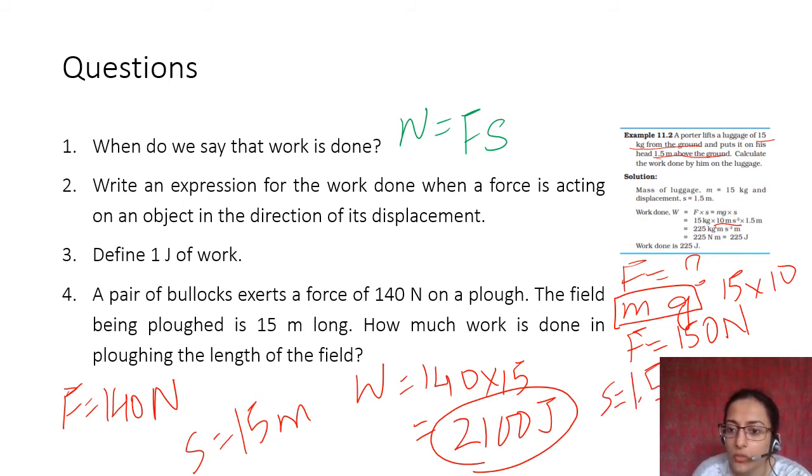Therefore, the work done by him on the luggage is 150 into 1.5, that is 225 joule. Okay, ठीक है? Now you remember this. उन्होंने kg में दिया हुआ है. So if you have not been given the force, but you have been given something that will help you calculate the force first, then you can calculate the work done. Force is equal to mg. चलो ये simple है, but this is something you needed to know because you can be asked this sort of question.